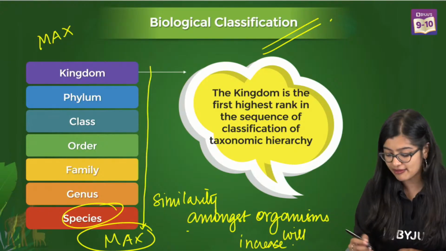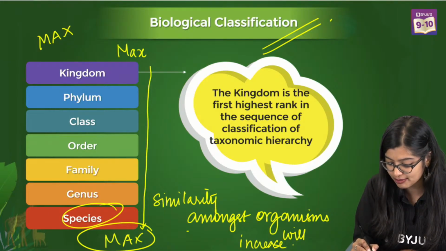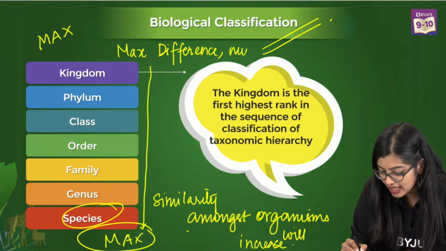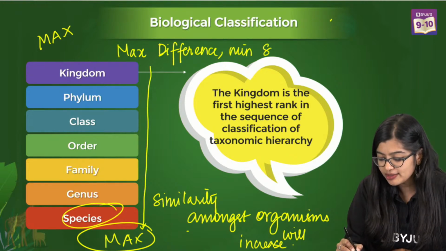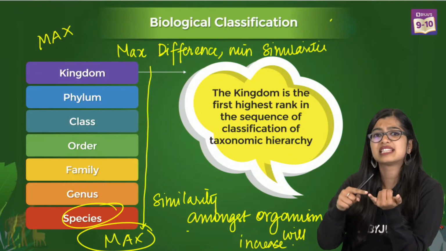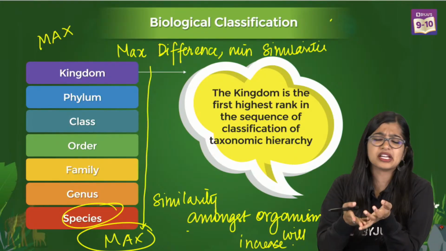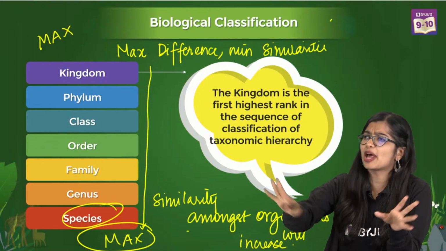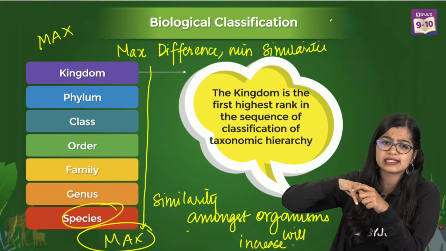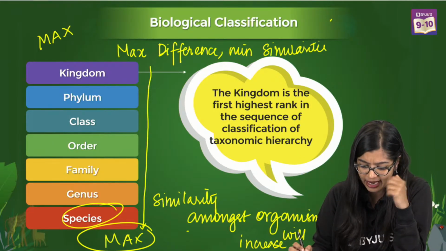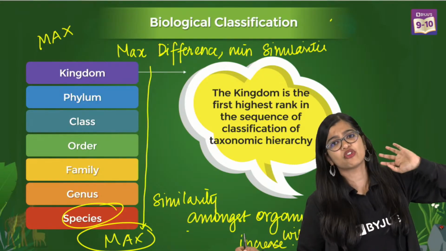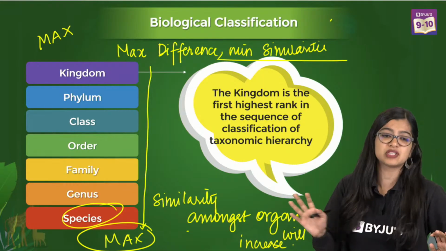At the kingdom level, we see maximum differences with minimum similarity. What were the characteristics we learnt about? Things like multicellular, eukaryotic, doing photosynthesis. This is a very basic way of classifying, so very minimum similarity.